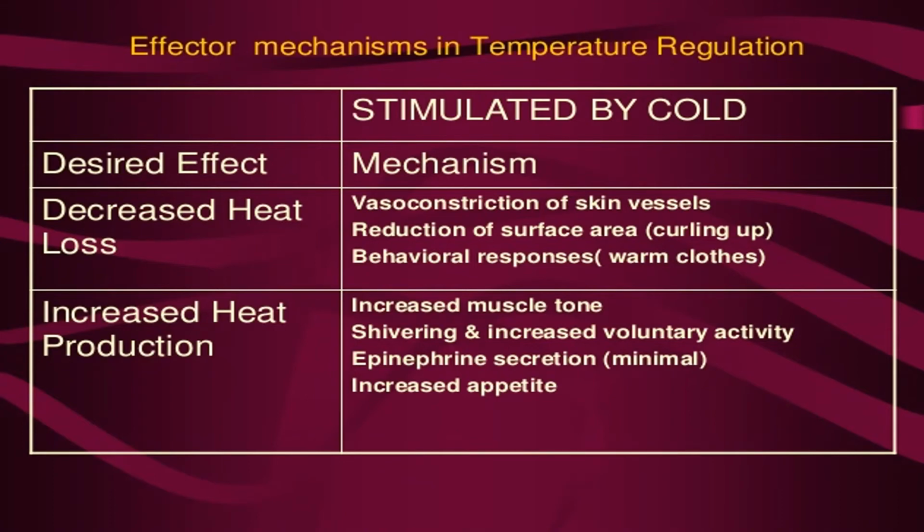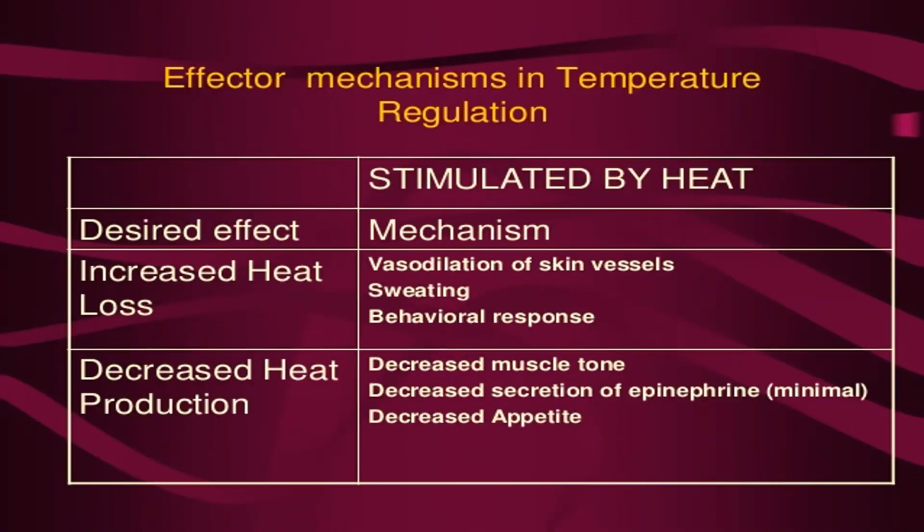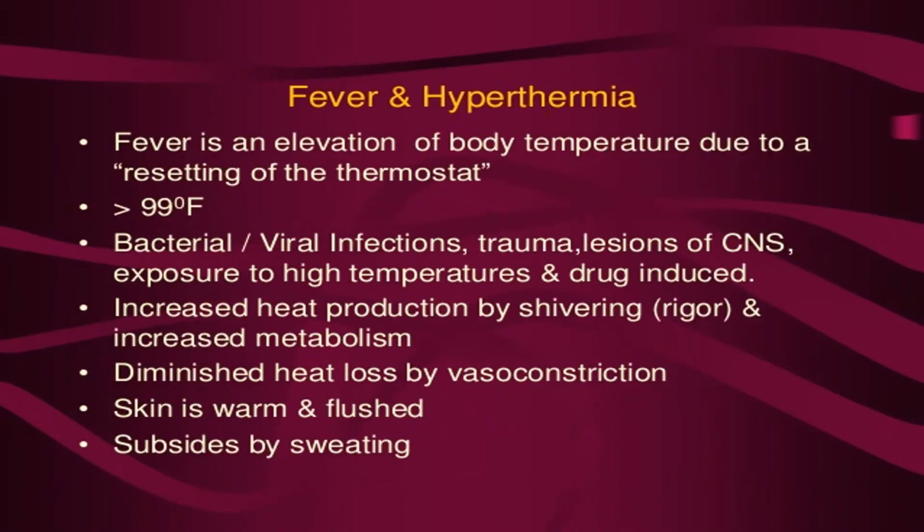Increased heat production: increased muscle tone, shivering, increased voluntary activity, epinephrine secretion, increased appetite. The other is stimulated by heat. How is it stimulated? Increased heat loss, vasodilatation of skin vessels, sweating, and also decreased heat production by decreased secretion of epinephrine, and decreased appetite.